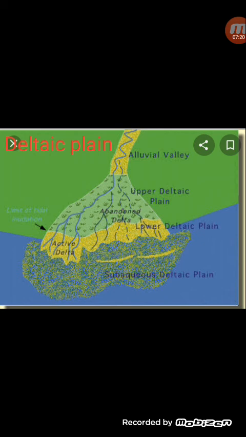Whatever materials have been deposited have formed plains which have the shape of small triangles, and these are like islands in the mouth of the main river. So, these are called the deltaic plains. The biggest delta in the world is the Ganga Brahmaputra delta of India. Then you have the Hwang Ho, the Yangtze, the Mississippi, Missouri, and even the Nile has a big deltaic plain. So, these are the deltaic plains.